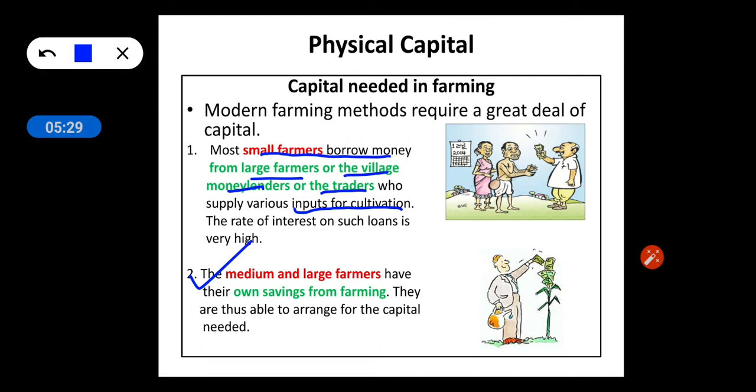On the contrary, medium and large farmers use their own savings for farming. Large or medium farmers own a huge plot of land, and so is their production. So they will sell the surplus product in the market, which gives them huge profit, and a part of this profit will be saved for the next cultivation. So medium and large farmers use their past savings from farming for the next cultivation.